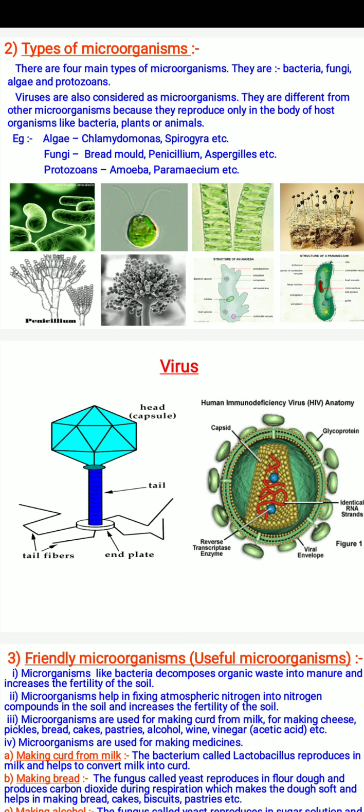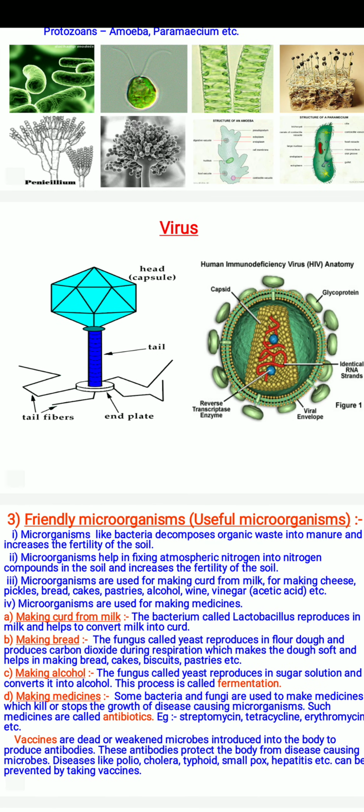Now move to the next part, that is friendly microorganisms. How microorganisms are our friends and how they benefit us. Microorganisms like bacteria decompose organic waste into manure and thus increase the fertility of soil.